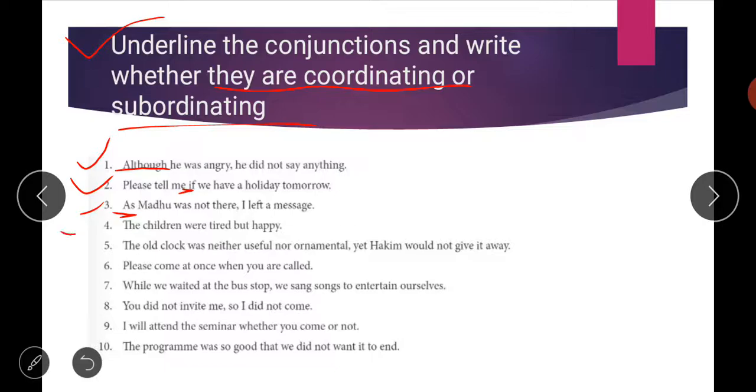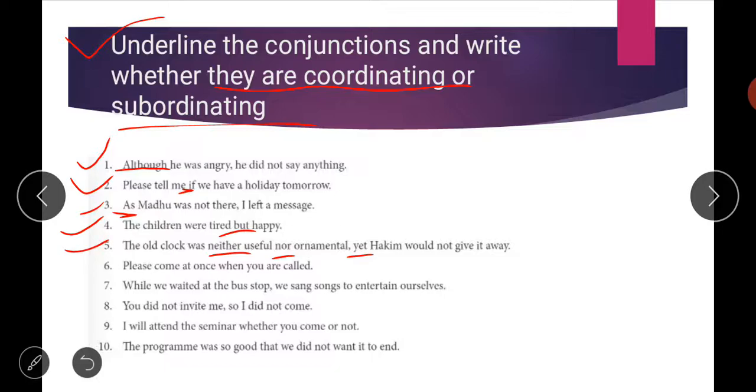Then fourth is, the children were tired but happy. The word but we have done in the case of coordinators. So but is your coordinator, or coordinating conjunction. Fifth is, the old clock was neither useful nor ornamental, yet Hakim would not give it away. All 3 words, neither, nor, and yet, are conjunctions in this sentence, and all 3 belong to your coordinators.